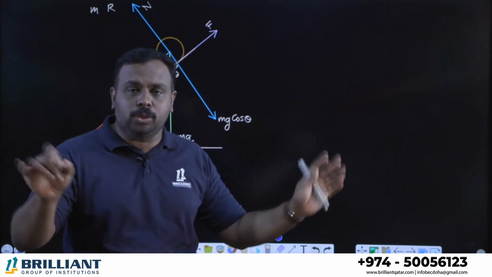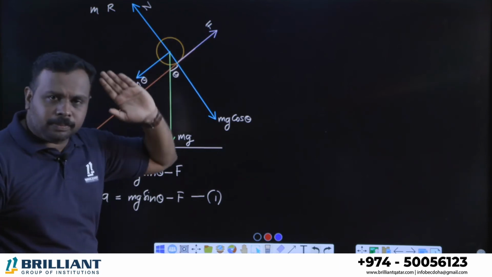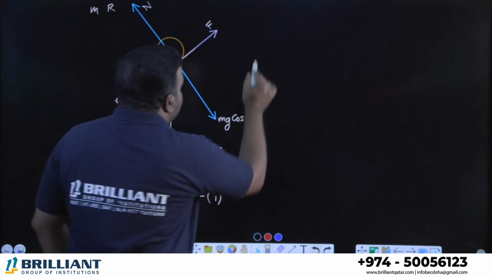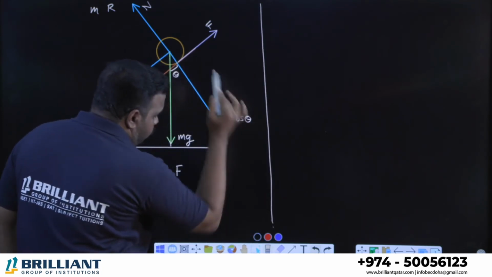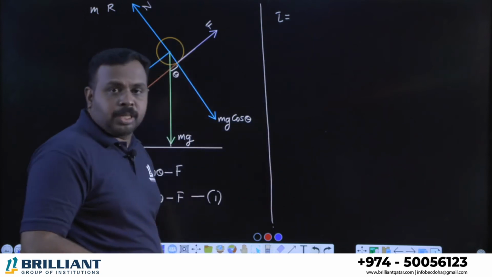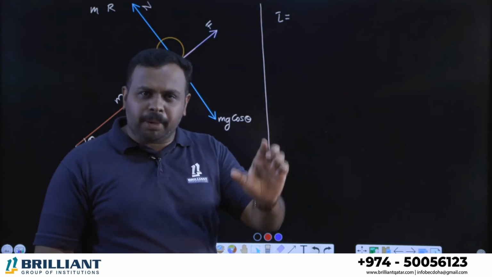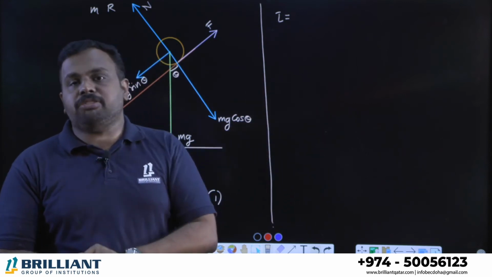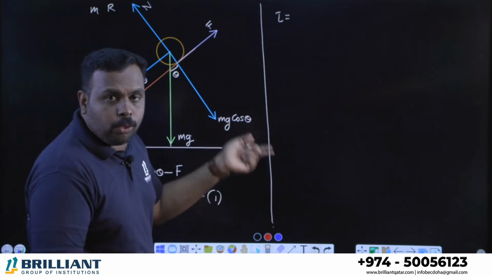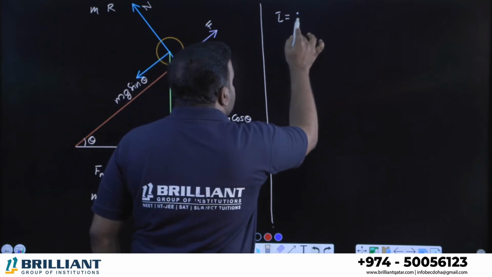So let us conclude there is only one force which can provide torque. What is that? F. So now we can easily find the torque. Okay, so I'm going to the torque equation. Listen. Torque tau is equal to, what is the formula for torque? Torque is equal to the magnitude of force into the perpendicular distance between the line of action of force and the axis of rotation. All of you know that formula, right? So torque is equal to the magnitude of force. Which force? Friction. So friction into